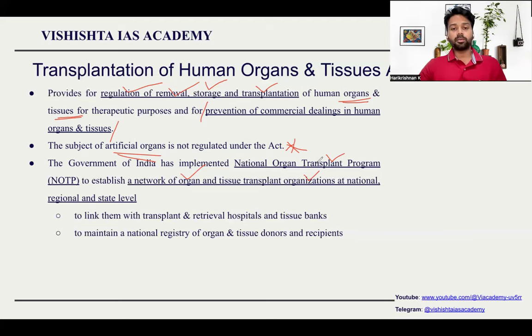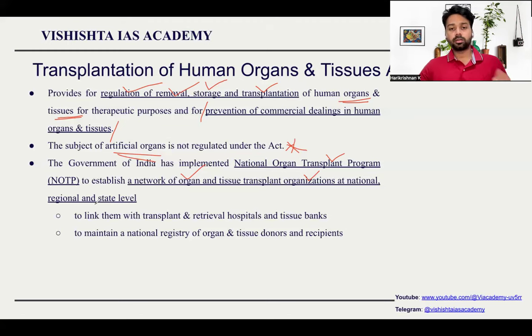This program will link all the different organizations at national, regional, and state level, so that whenever some person from, let's say, Karnataka needs a certain organ, the National Organ Transplant Program will identify if such an organ is available with some other organization from some other part of the country, and they will help in getting it. So this is the basic idea.